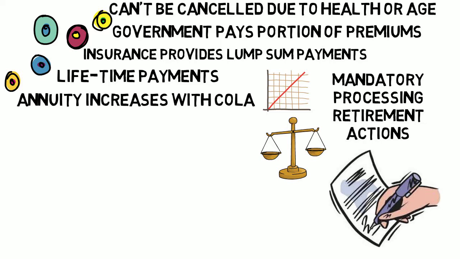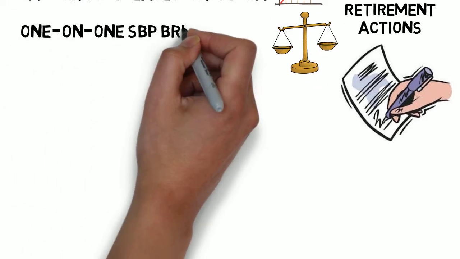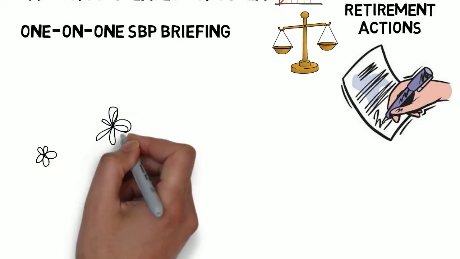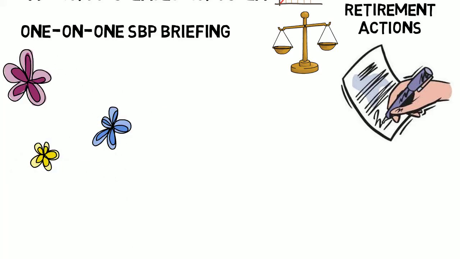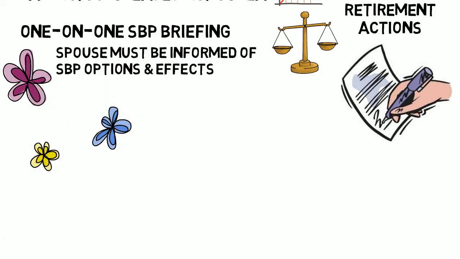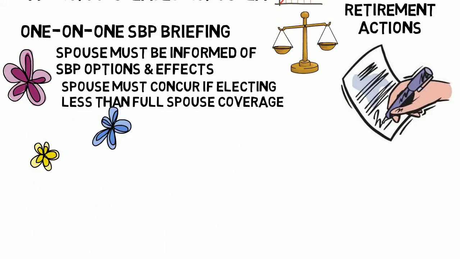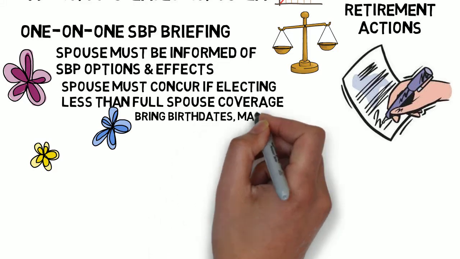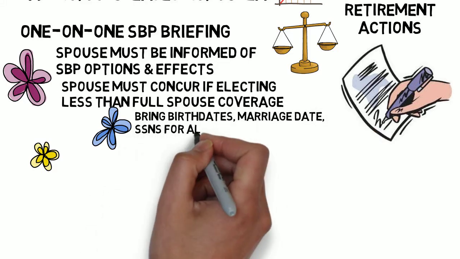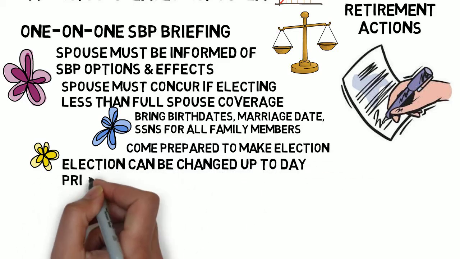You are required to attend a personalized one-on-one briefing. Your spouse should also attend. The law requires both you and your spouse to be fully informed of the options and effects of the SBP so that you can make an informed SBP decision and so that your spouse will understand the implications of your decision. Please have birth dates, marriage date, and social security numbers for all family members with you for your personal briefing. You can make your SBP election at that time. The election, however, can be changed up to your last active duty date.